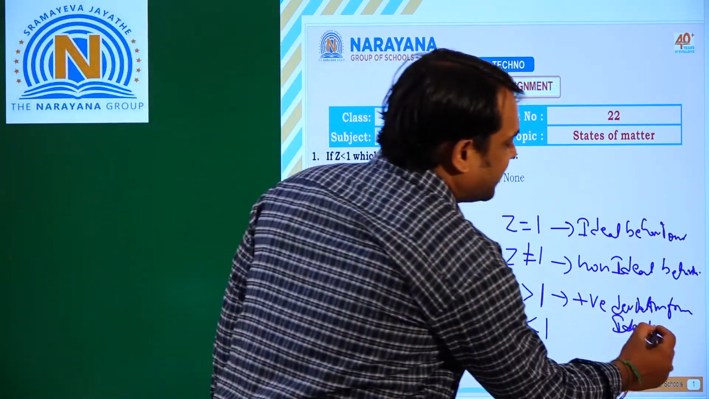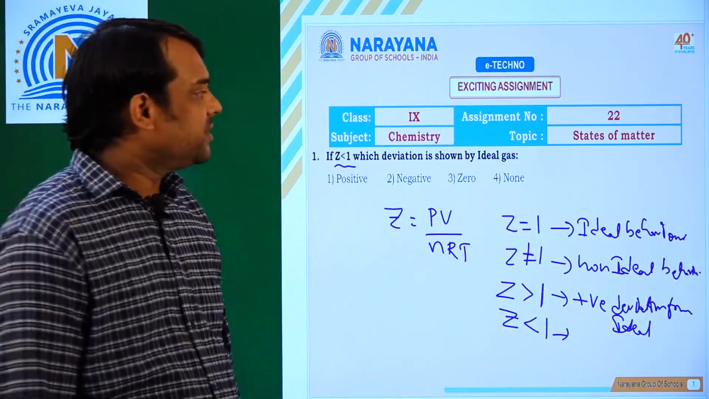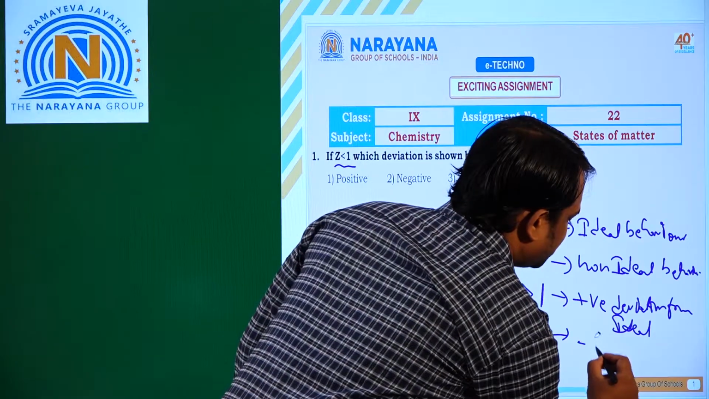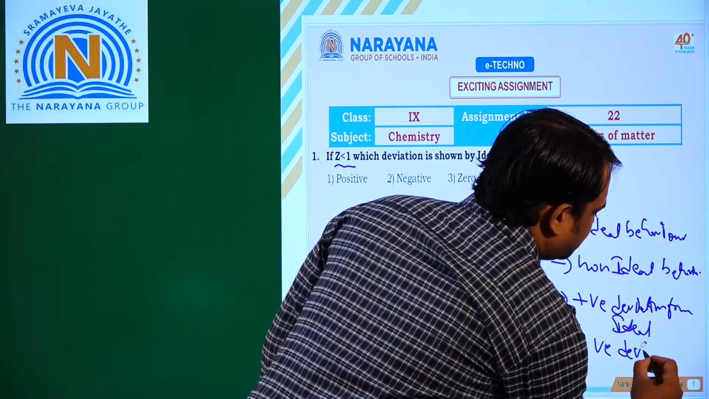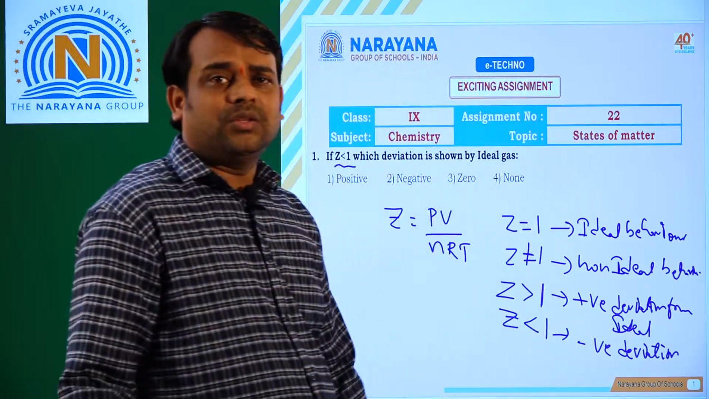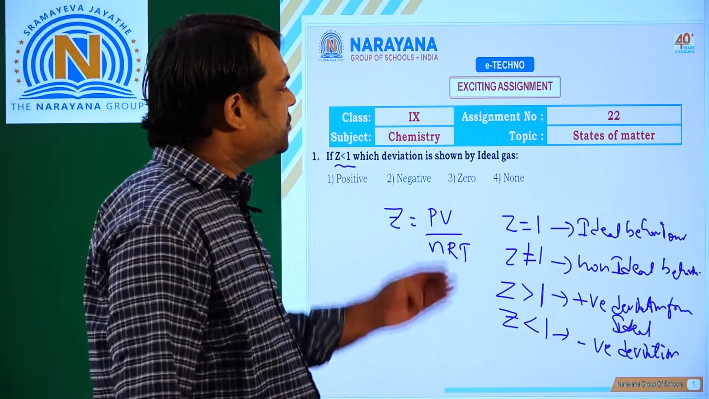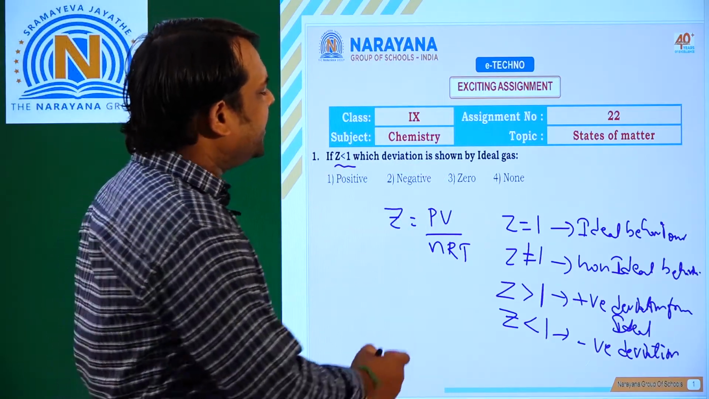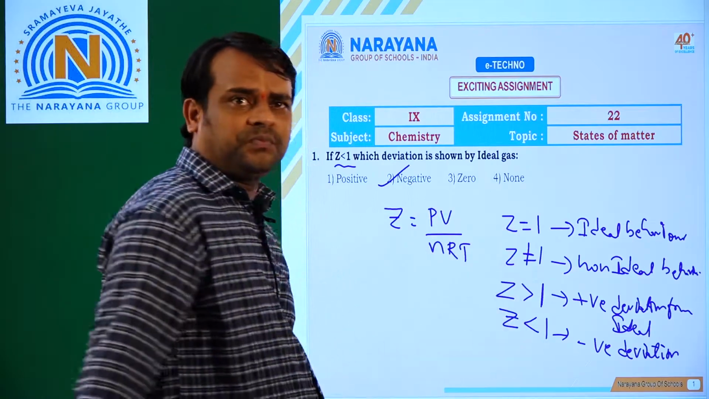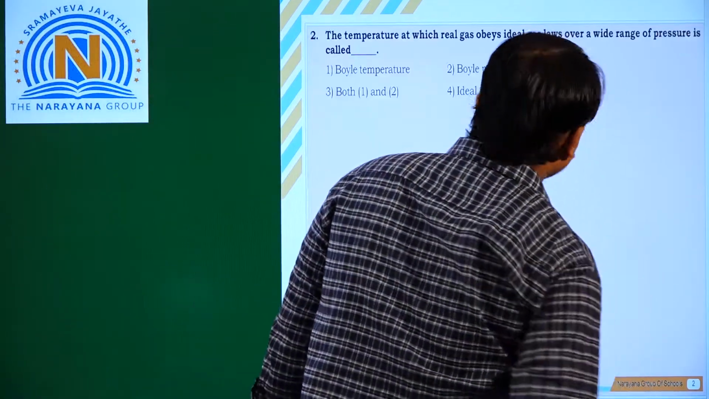Now that means here the gas is less compressed. But when Z is less than 1, that means there is a negative deviation, which means here the gas can be compressed more. So here our question is Z less than 1. The deviation shown by the gas is negative deviation. Next we'll move to the second question.